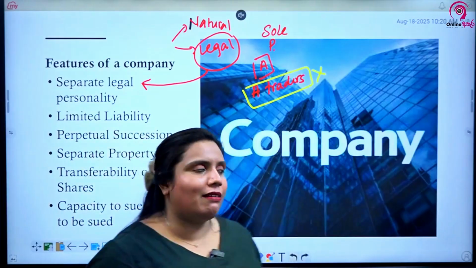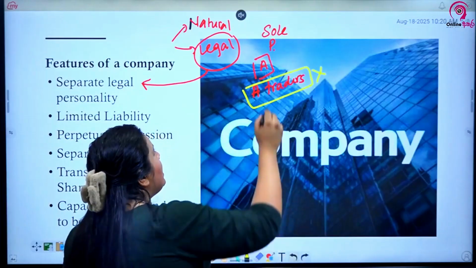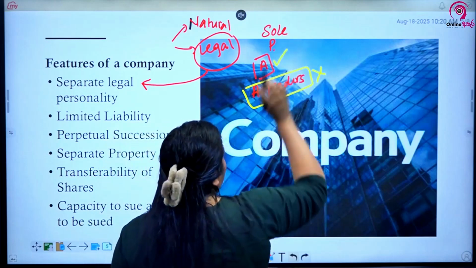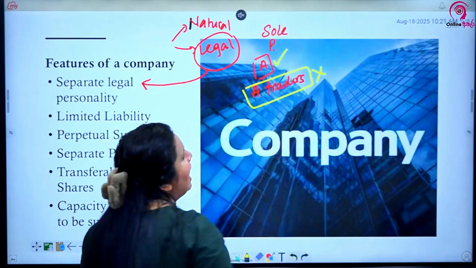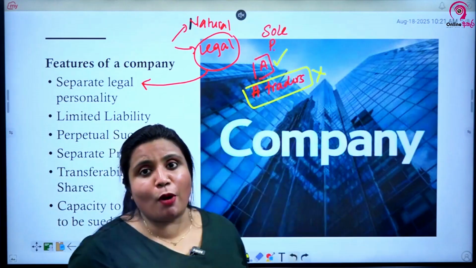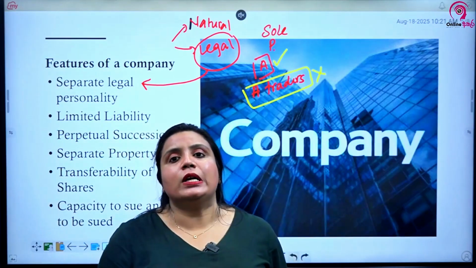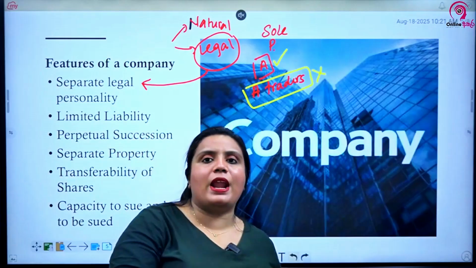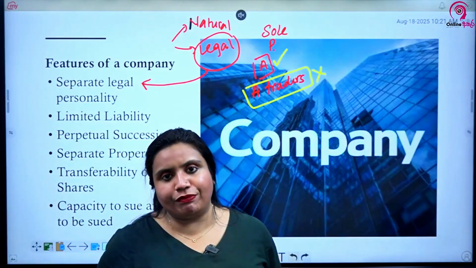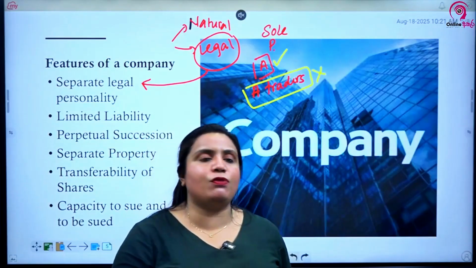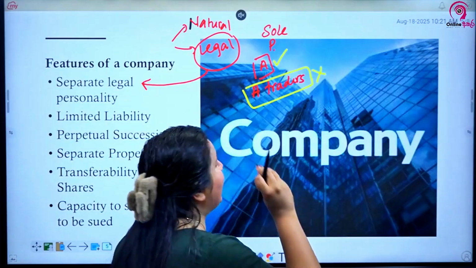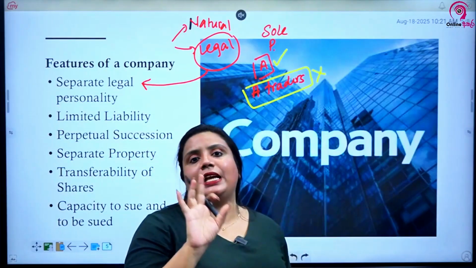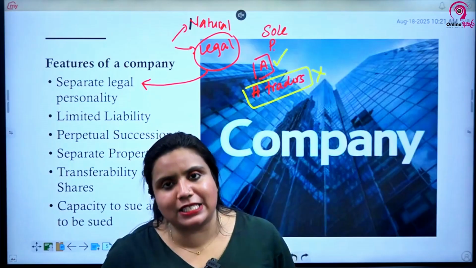Therefore, you will have to go to court against the person A. In a sole proprietorship, there is no separate legal personality. Owner and the business are one and the same. If you are going to court, you have to go against the person. You can't go to court against the business or the sole proprietorship.